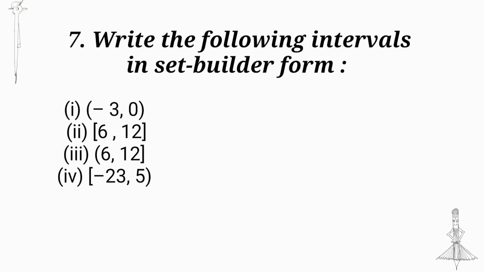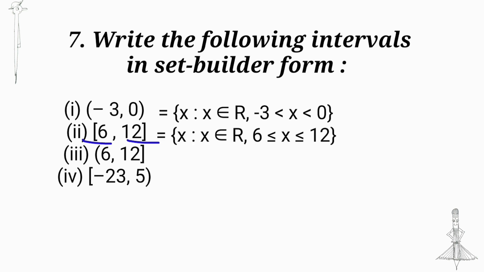Write the following intervals in set builder form. Open interval minus 3, 0: x such that x in R, minus 3 less than x less than 0. Next, closed interval 6, 12. So we take 6 less than or equal to x less than or equal to 12. Open 6, 12 closed: then we take 6 less than x, and for 12 we take less than or equal to 12.